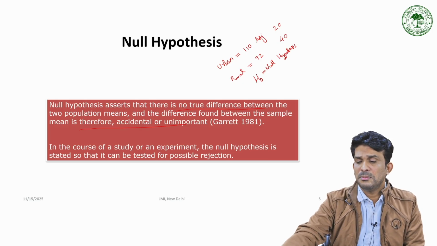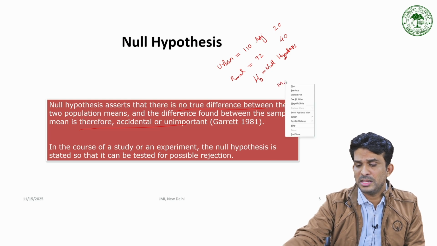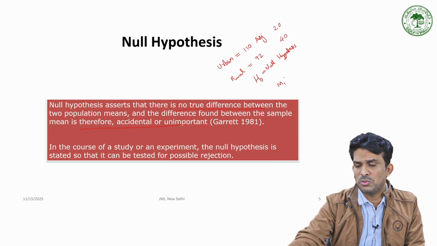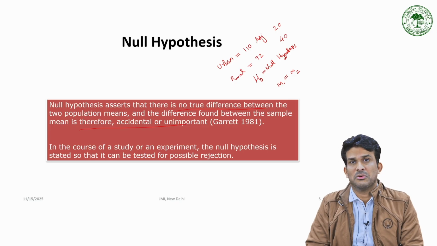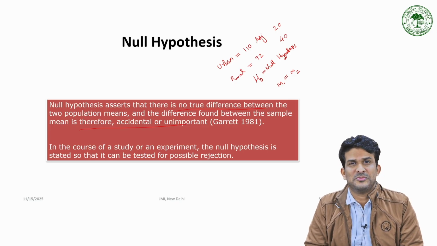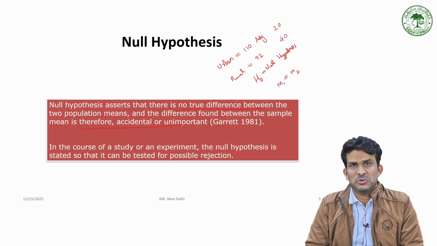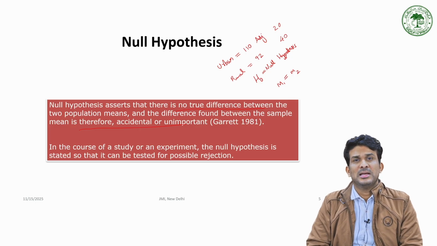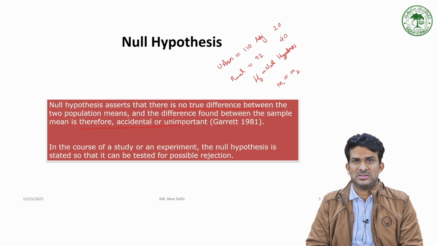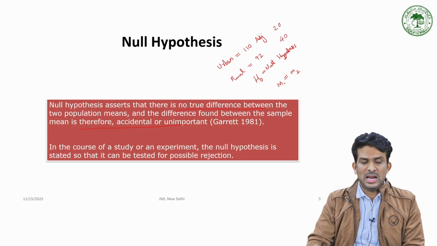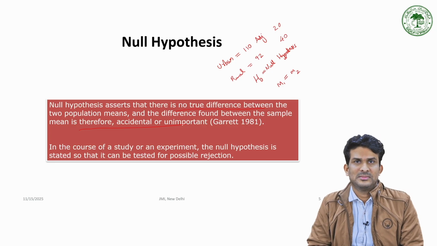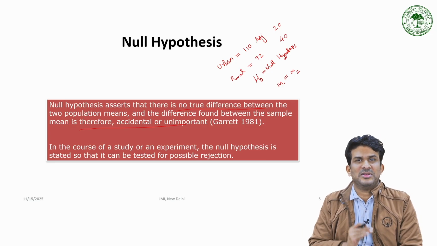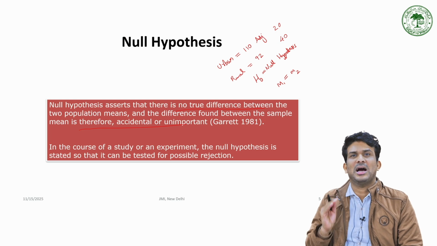That is, the mean of the first category is equal to the mean of the second category. This is the null hypothesis: mean 1 is equal to mean 2. There is no difference between mean 1 and mean 2. The arithmetic mean of group 1 and group 2, there is no difference. Yes, the null hypothesis is stated so that it can be tested later. The null hypothesis is a device that we take for testing a hypothesis.